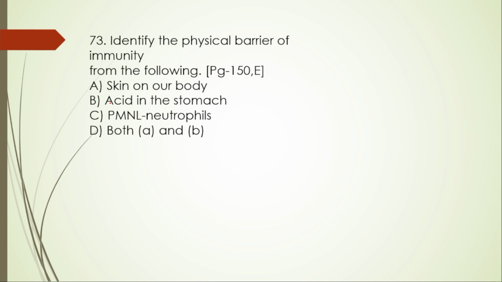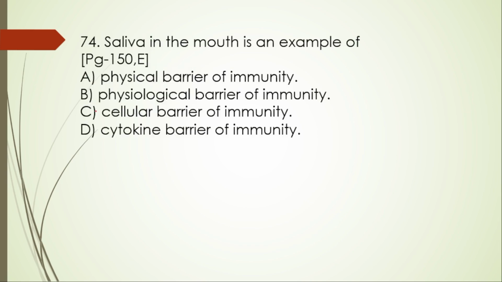73. Identify the physical barrier of immunity from the following. Physical barrier, just now I said it is a type of innate immunity. Skin on your body, yes, this is right. Acid in stomach is physiological, whereas neutrophil is what? Cellular barrier. So here the right option is option A. Next, 74th one. Saliva in mouth is an example of physical barrier, no. Physiological barrier, yes.